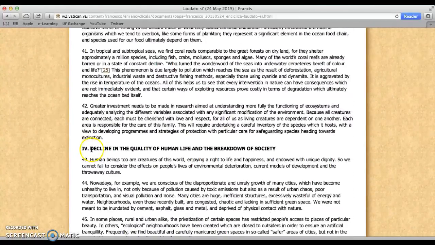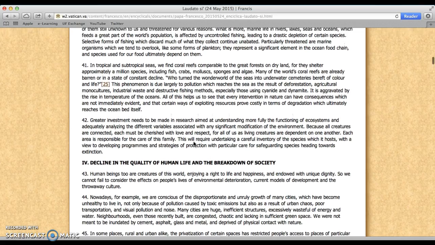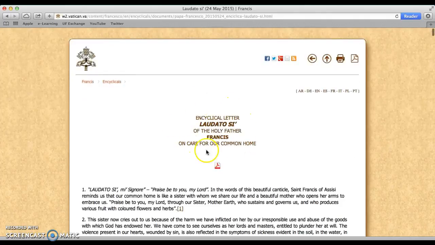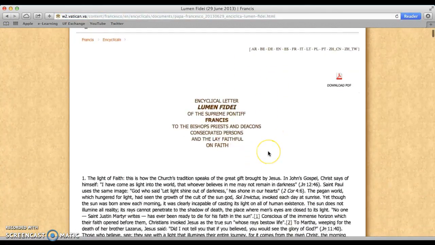It also talks about the decline in the quality of human life and how in today's society, we see that many people are starting to lose the quality of life. And so what does that mean for the church? And what does that mean for us as people who are Christians and as followers of the church? So if this is something that is appealing to you, this might be a great encyclical for you to look through. However, if it's not, Lumen Fidei will be the other option for you to read about and write on.